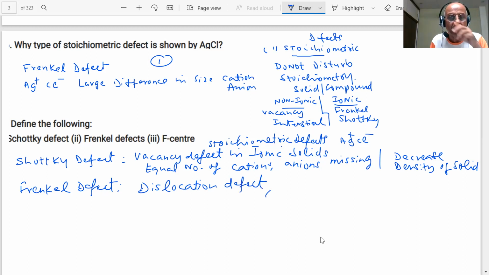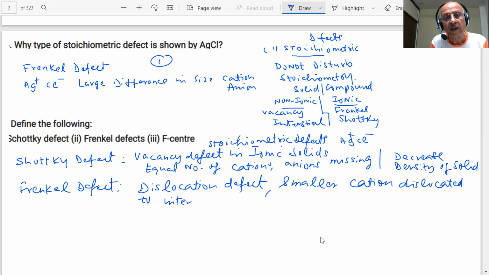So it will create a vacancy defect at its original site and an interstitial defect at the new location. Smaller cation dislocated to an interstitial site.